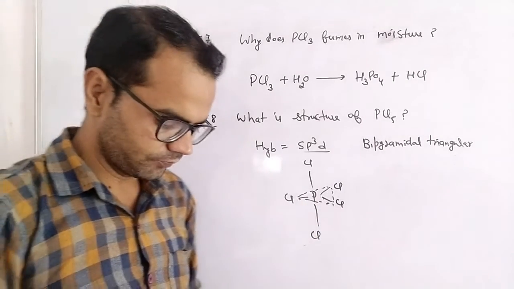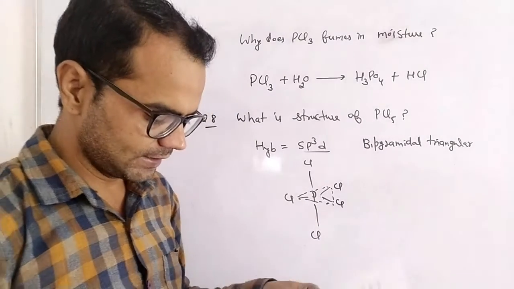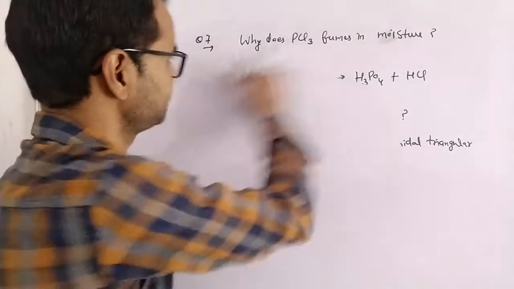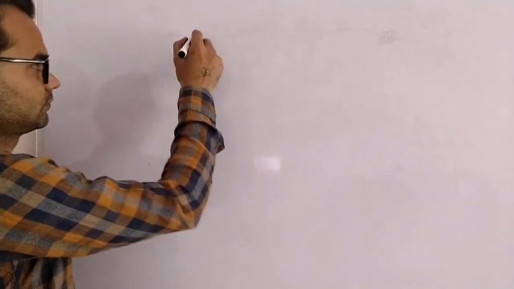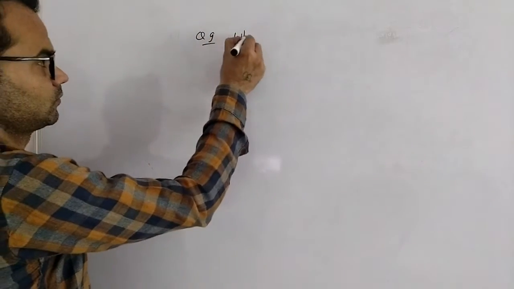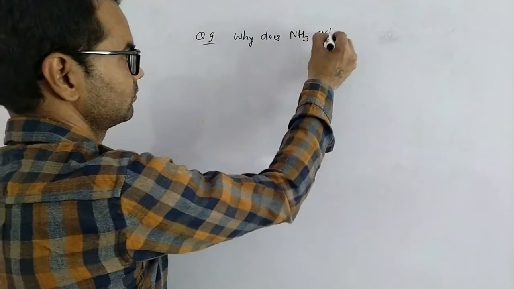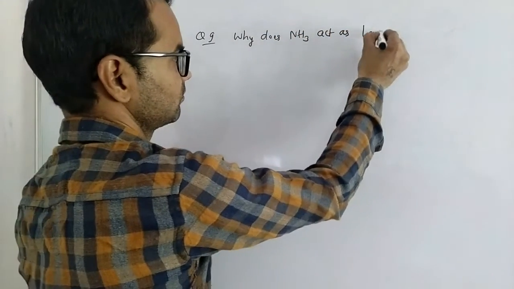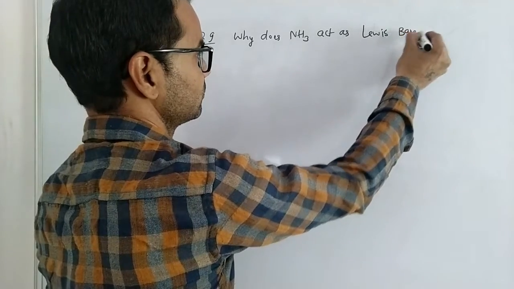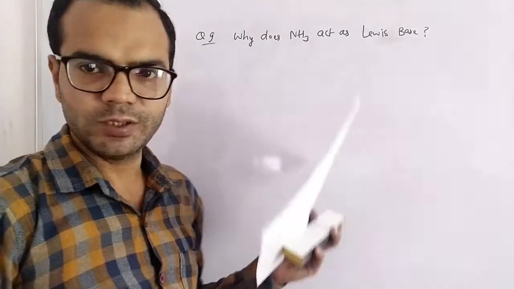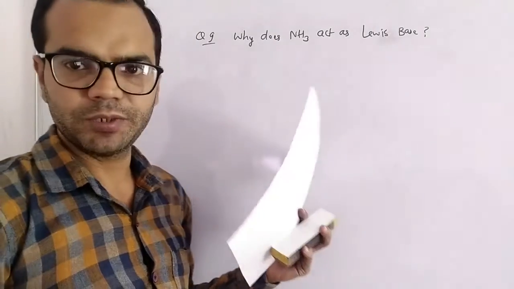Next is: why does ammonia act as a Lewis base? Why does ammonia act as a Lewis base? Lewis base means lone pair donor.